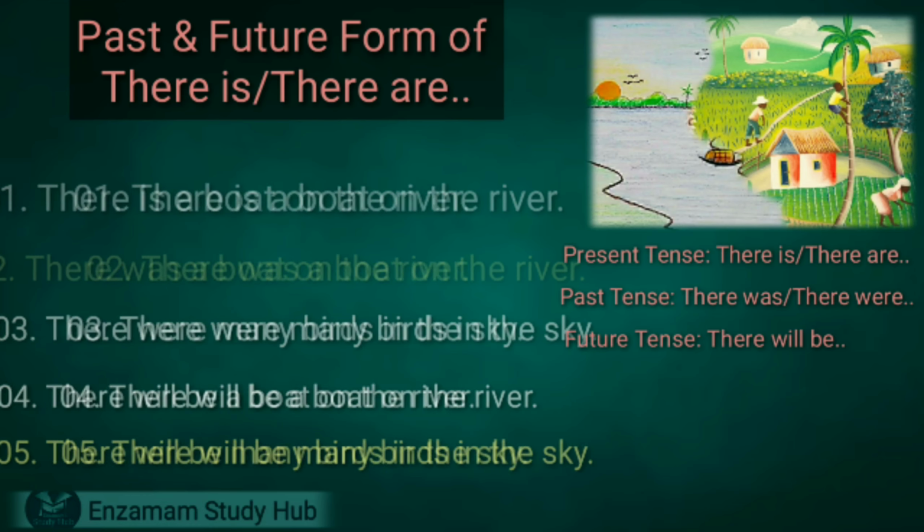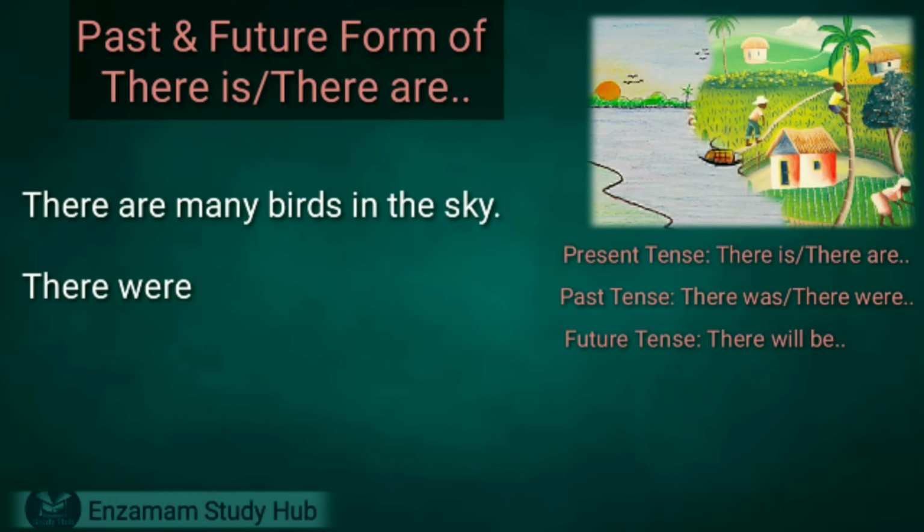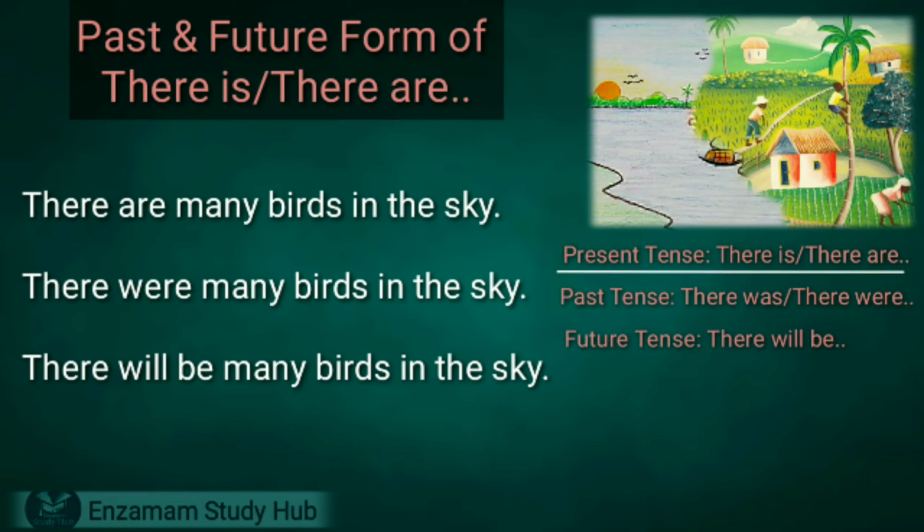Now let's see the difference among all the sentences. There are many birds in the sky. There were many birds in the sky. There will be many birds in the sky. And remember one thing, that is or are is used for the present time. Was or were is used for the past time, and in the context of future time only will be is used, whether it is one or more than one.